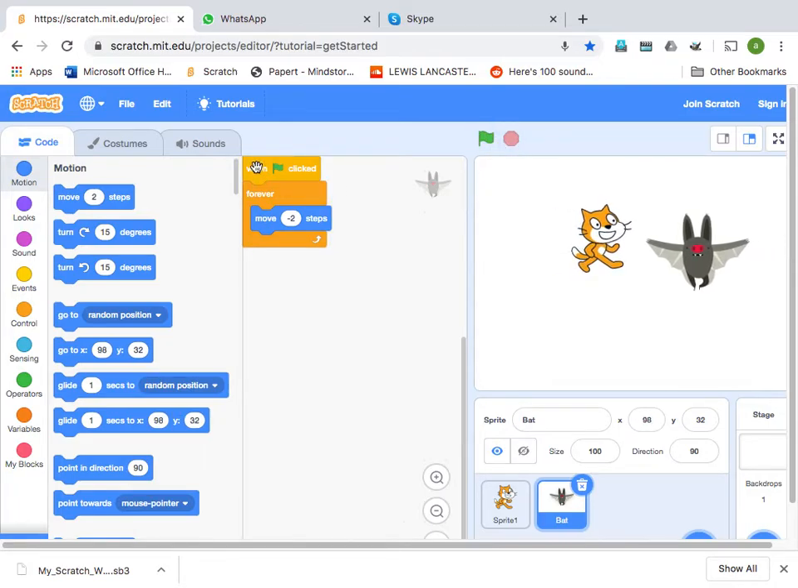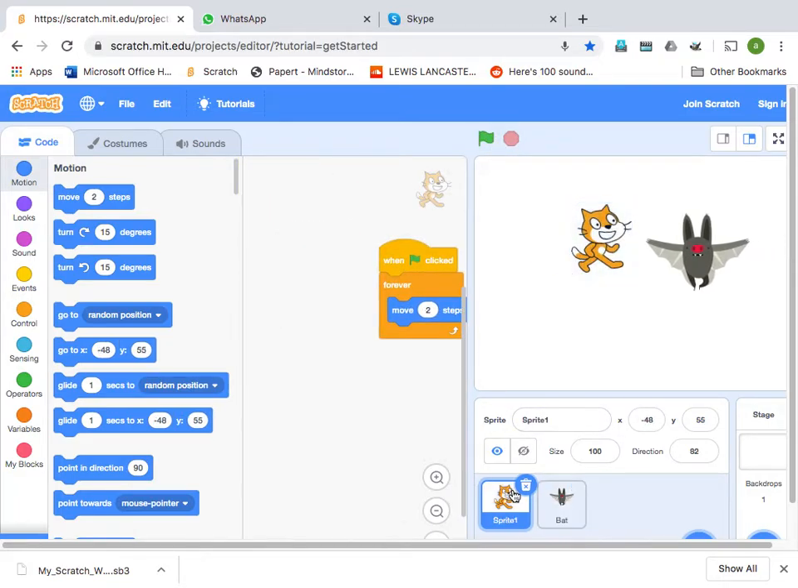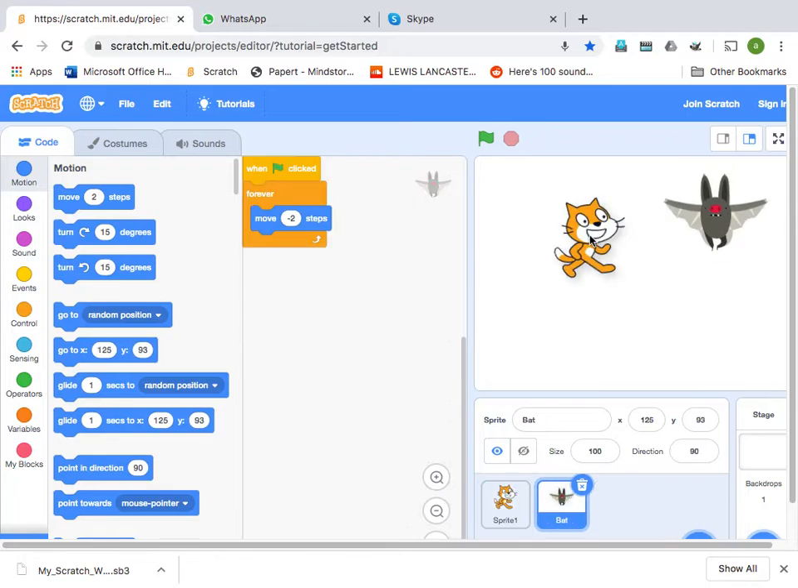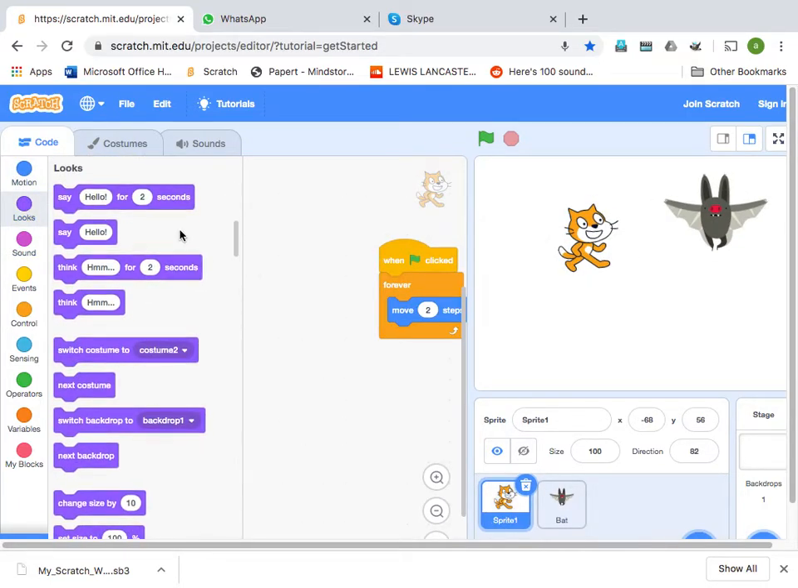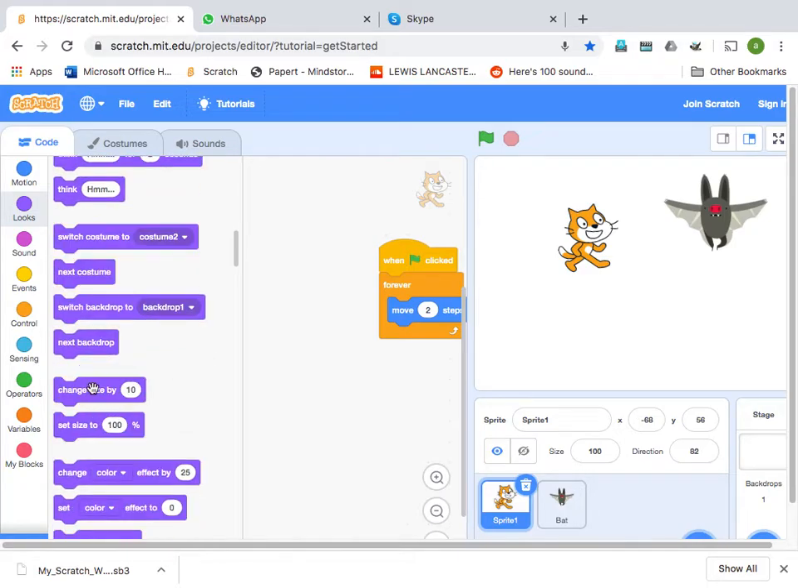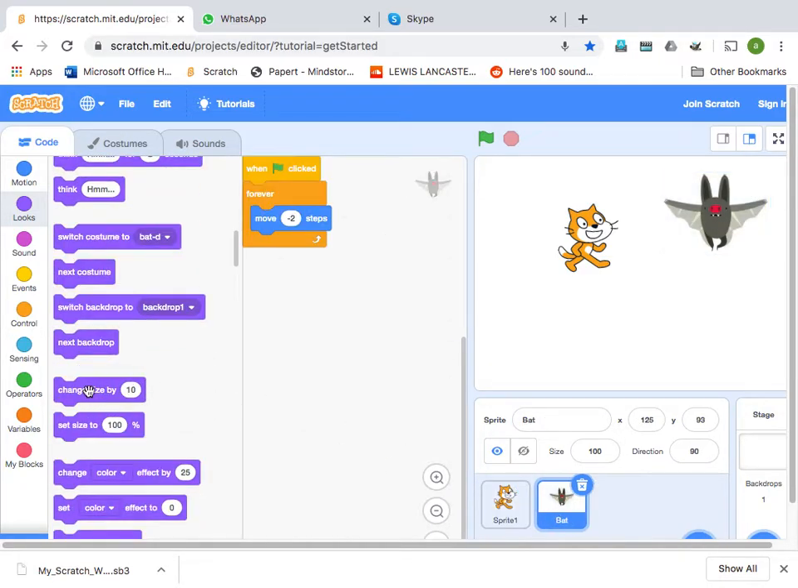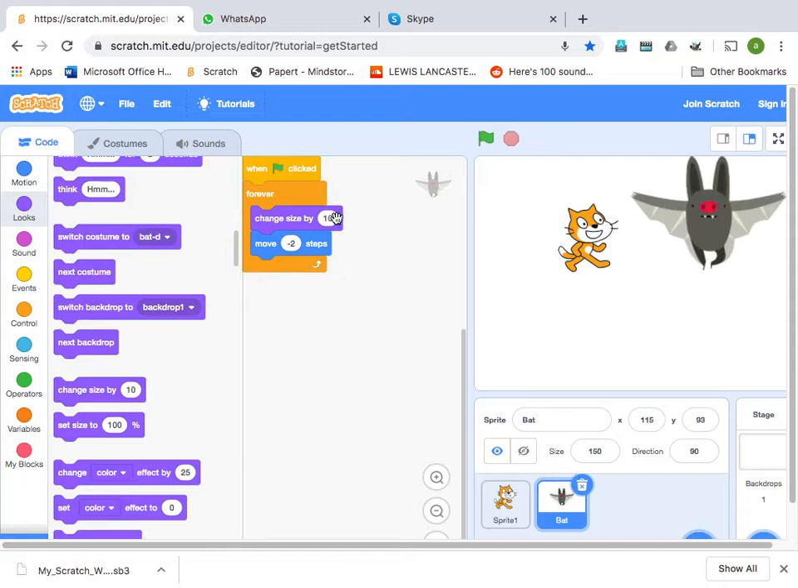Okay, yeah. So we can also do something when they both touch each other. Then we can also increase their size. Go to looks and say change size by 10. So as the bat is moving towards the cat, it will start increasing little by little. So make it 2. Okay, and you can change the size from here also. It is 150, make it 100. Yeah, change size by 10 is good.